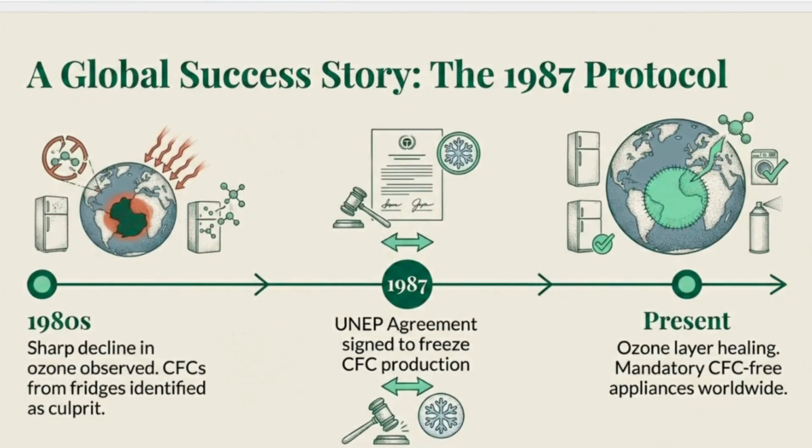If we see the global success story of ozone layer depletion and how it was recovered: in the 1980s, a sharp decline in ozone was observed. CFCs from fridges were identified as the culprit. In 1987, the UNEP agreement was signed to freeze CFC production. Presently, the ozone layer is healing because mandatory CFC-free appliances were used worldwide.